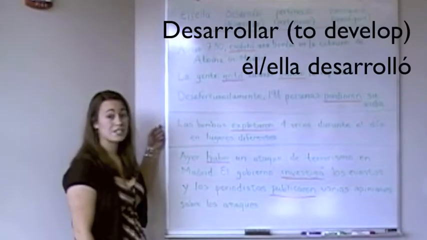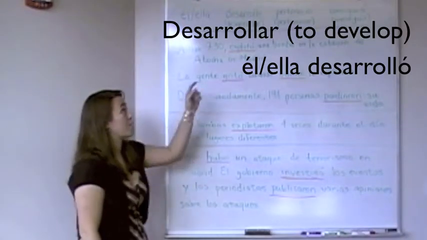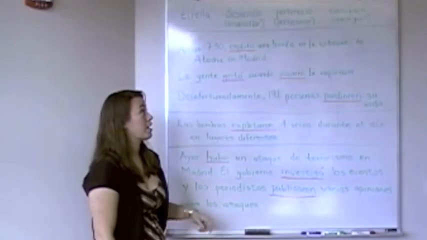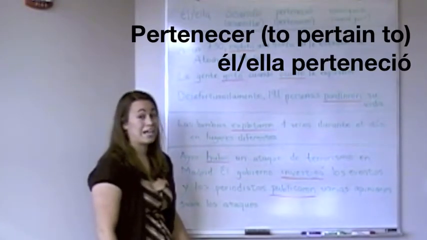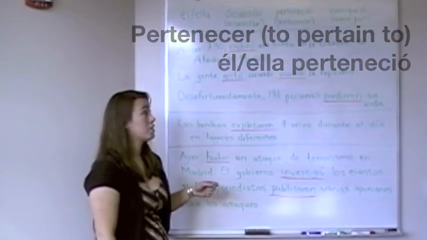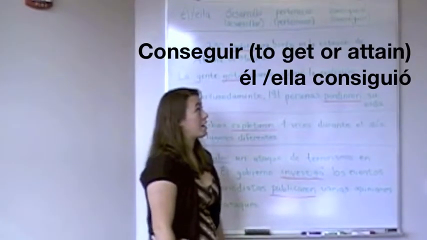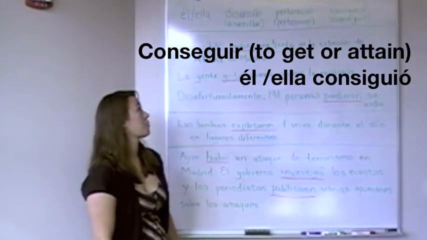Okay, for the third person singular, we have desarrollar, which is an AR verb. If you drop the AR and add O with an accent, you get desarrolló. Okay, for an ER verb, we have pertenecer. If you drop the ER and add IO with an accent on the O, you get perteneció. Okay, and the same thing for conseguir, which is an IR verb. You drop the IR and add IO with an accent for consiguió.